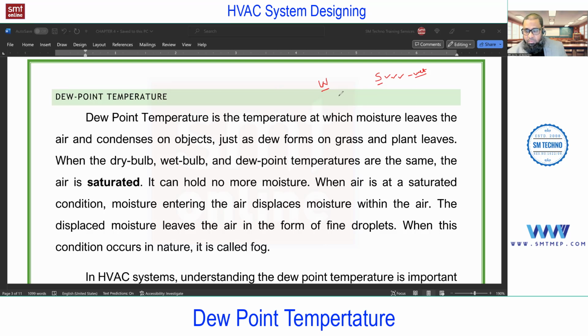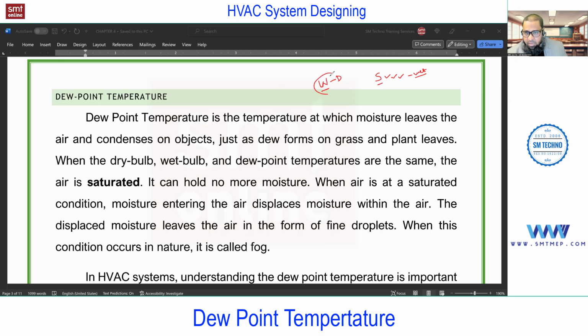Evaporation is less, and further the condensation increases, right? Dew point temperature is less. So generally you'll find low dew point temperature in winter. And whenever the temperature is at or less than the dew point temperature, what will happen? The moisture from the air starts leaving the air and condenses on the object. So there is a reason winters are dry and summers are wet.